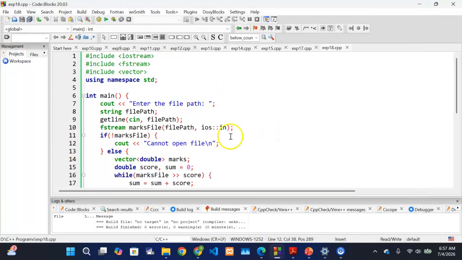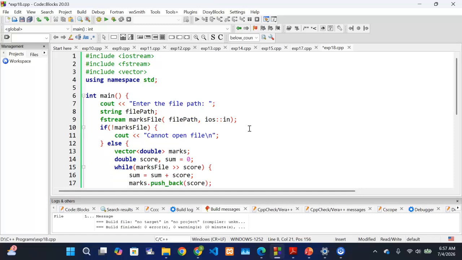All right, that is it. Let me show you something. Do you see this path here? On Windows we normally use backslash. But what if you are on a different operating system apart from Windows? I think you can use forward slash. Forward slash will work on other operating systems.